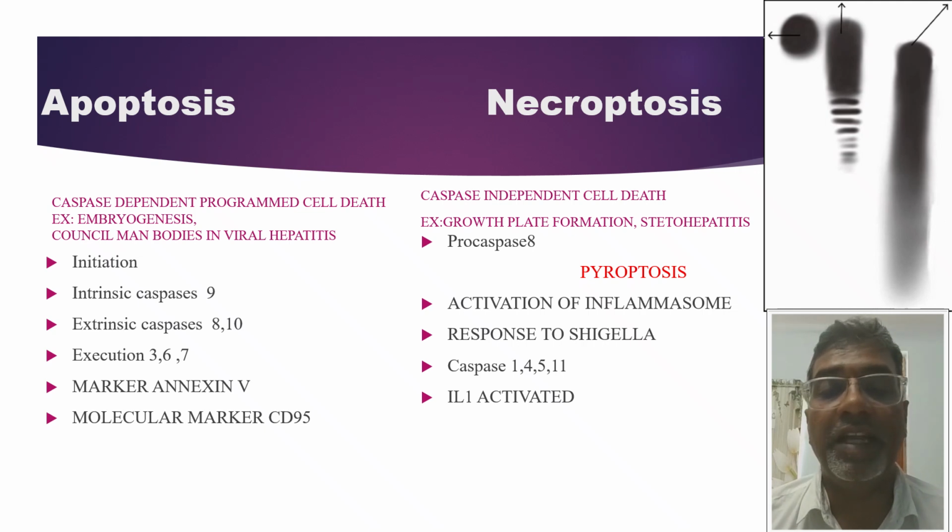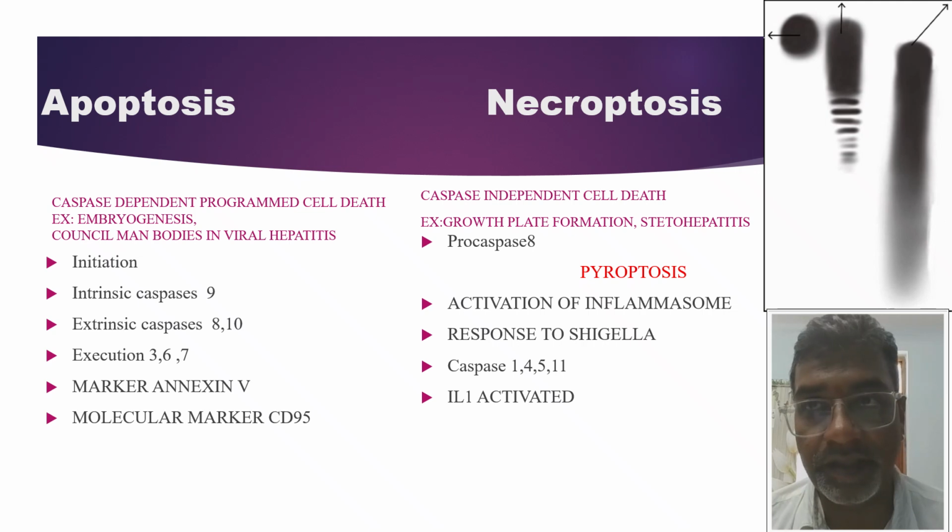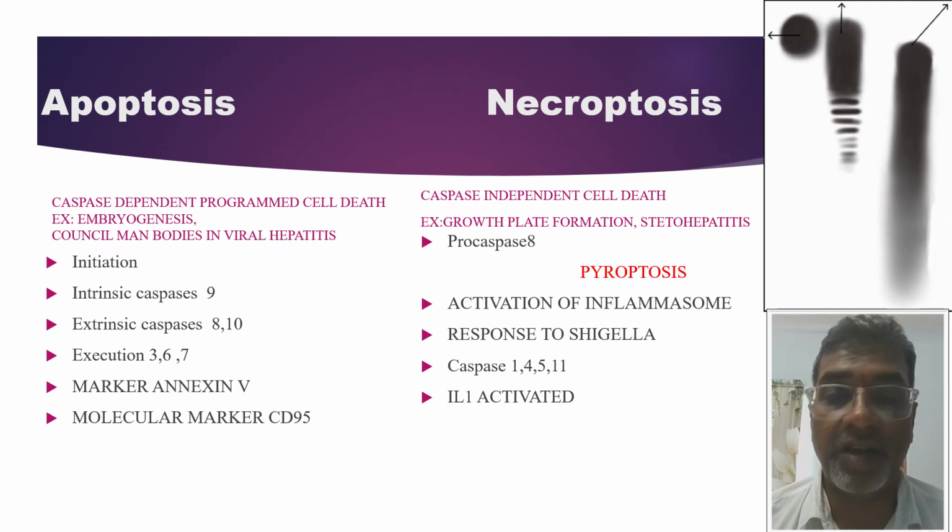If the cell death occurs not based on the caspases, that is caspase independent cell death, then it is called necroptosis. Examples are growth plate formation and steatohepatitis. Here, no caspases are involved in this process, but procaspase 8 will be helpful in necroptosis.